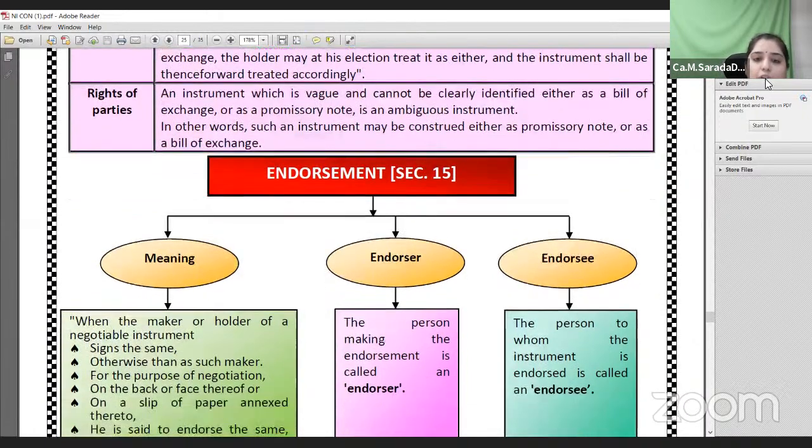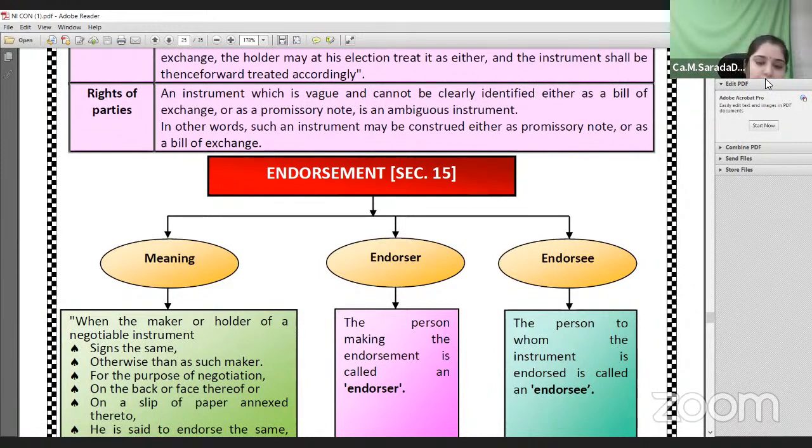The next very important aspect of negotiable instruments is endorsement. What is the meaning of endorsement? See, what is the purpose of preparing a negotiable instrument? Negotiable instruments are prepared to facilitate credit trading. Suppose the holder of the instrument wants money before the maturity date, if he is in urgent need of money, what can he do?